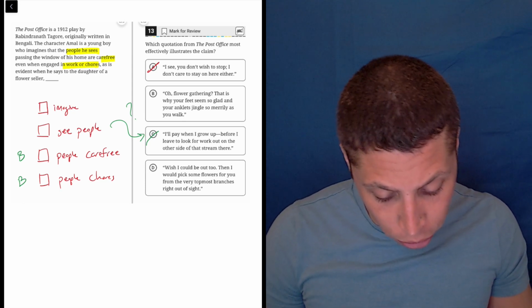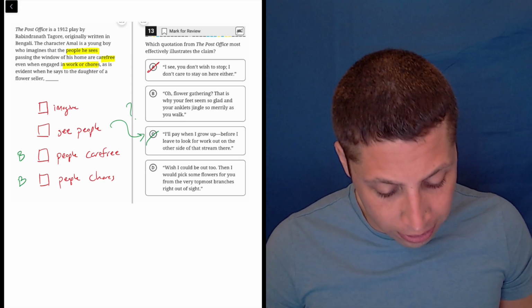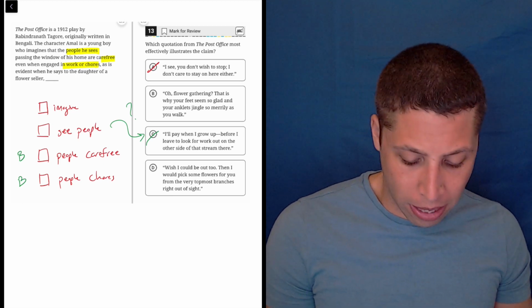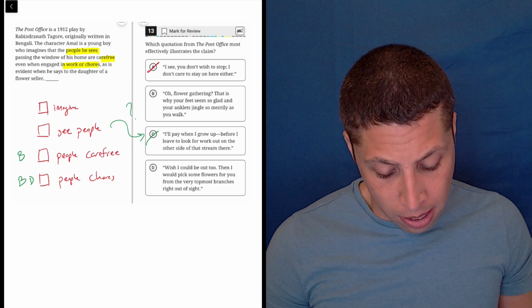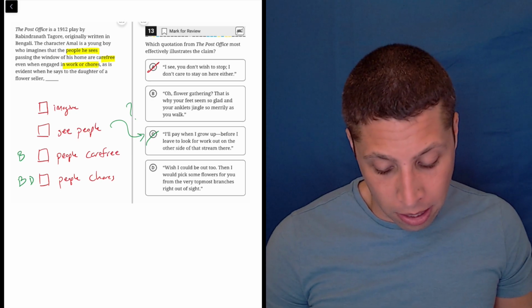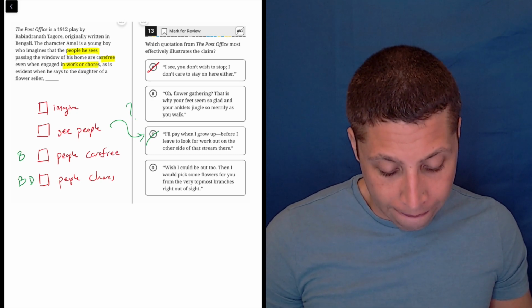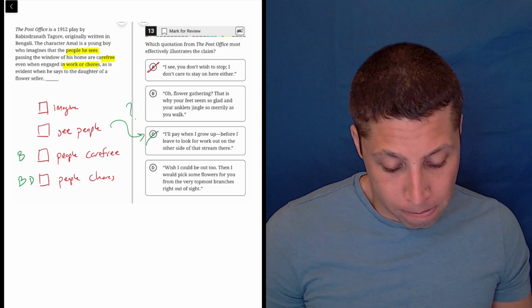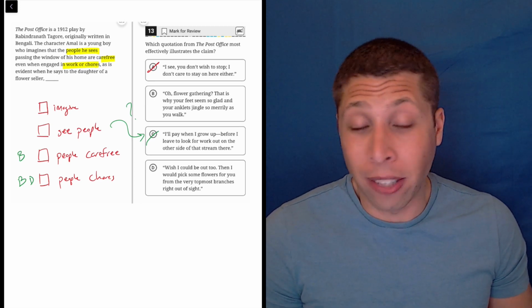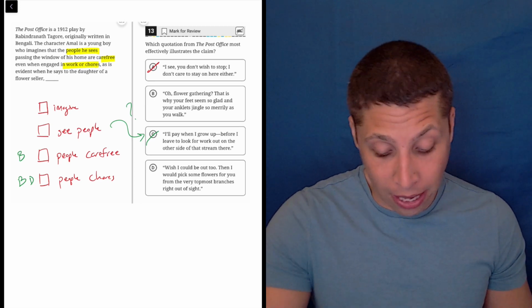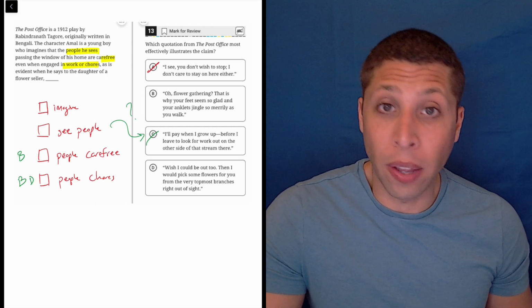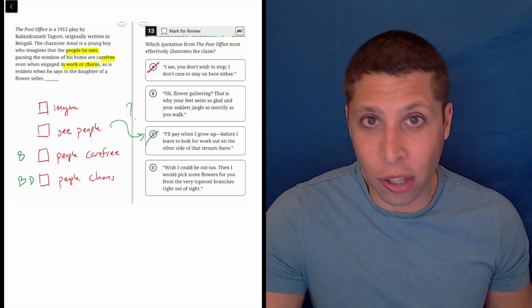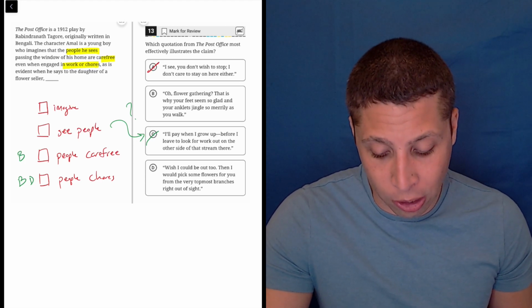D: "Wish I could be out too, then I would pick some flowers for you from the very topmost branches, right out of sight." Well, maybe picking flowers is doing chores, but I don't see anything about being carefree. Yeah, picking from the top branches doesn't mean it's carefree. It doesn't mean anything to me. So look, maybe you see a bunch of things here, or you see other things in these wrong answers that maybe check a box, but it's really just about how many boxes get checked.